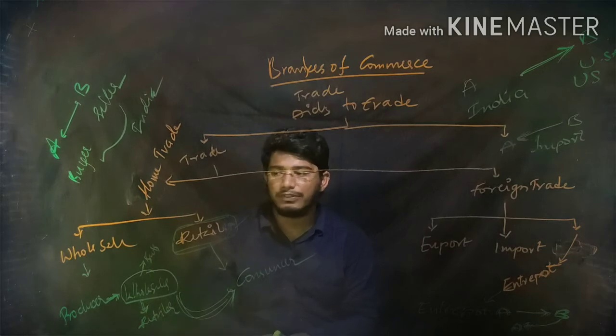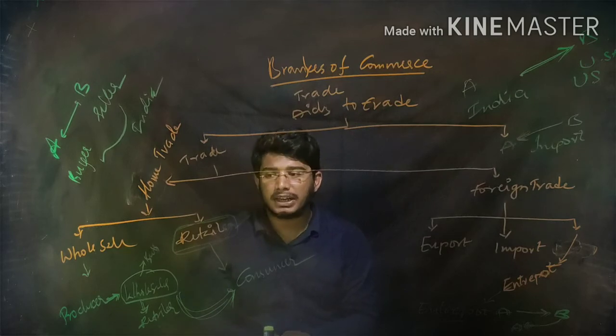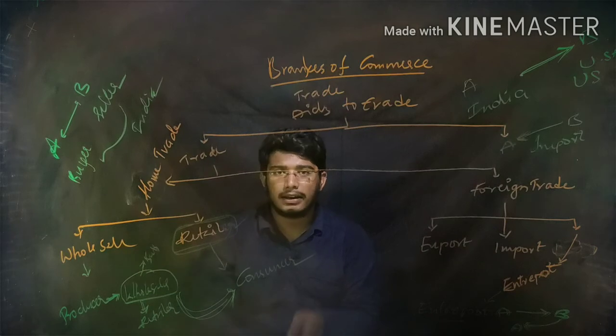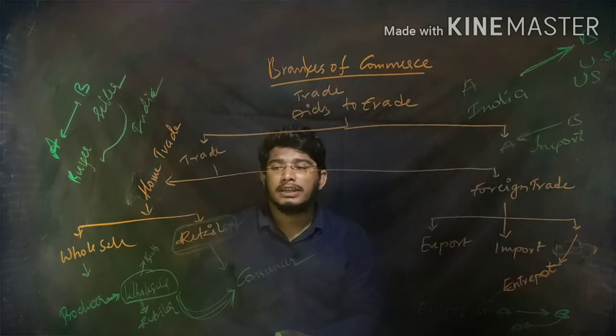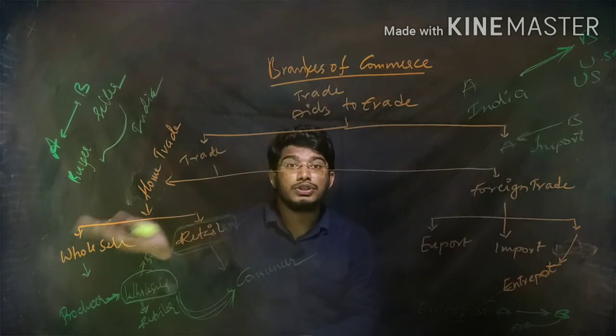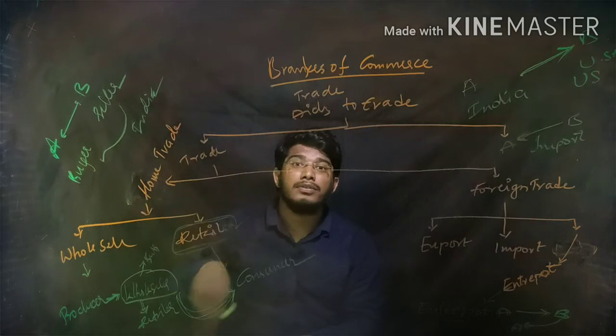He acts as a bridge between producer and retailer. And the next person, retailer. Who is the retailer? The retailer brings the goods from the wholesaler and sells the goods to the consumer. He acts as a bridge between consumer and wholesaler, and he stands in the last place.